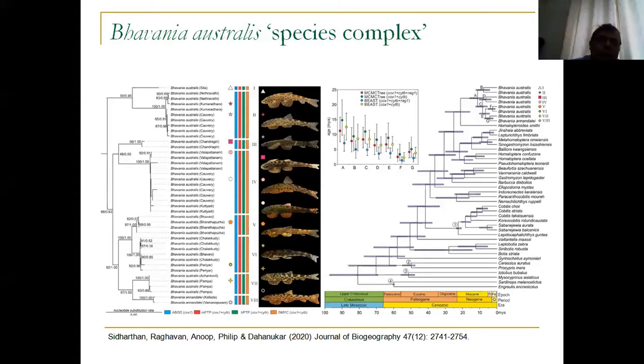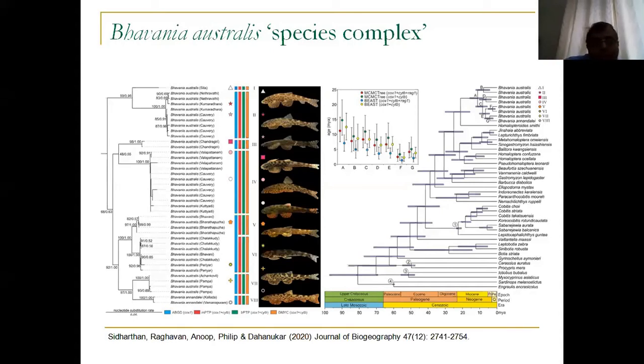When we started looking at the different lineages of these organisms from different collection sites, from different river systems, we found out that it is not actually one species. There is a proper genetic structuring in these lineages, and there are actually multiple species present in this particular taxon. So Bhavania australis is a species complex. In this paper, we try to establish that Bhavania australis is a species complex. Now, obviously, again, you will say that in the previous case I said that they are all morphologically cryptic, so we could not describe them as different species. Now here I'm saying species complex, even though again we have the same scenario.